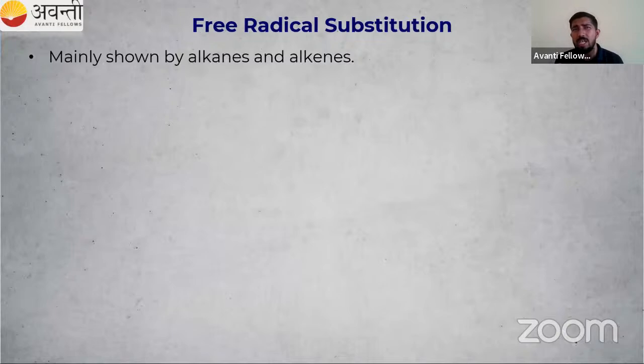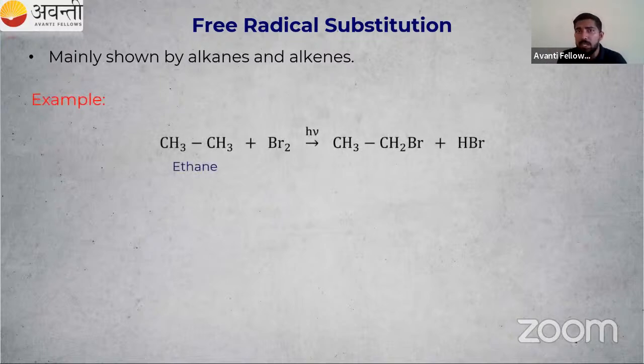So who is showing this free radical substitution? That is the first question for you. It is shown by alkanes and alkenes. So what is happening here? We have a bromine. What is this h nu? That is in the presence of light. In the presence of light, for Br, some homolytic cleavage.